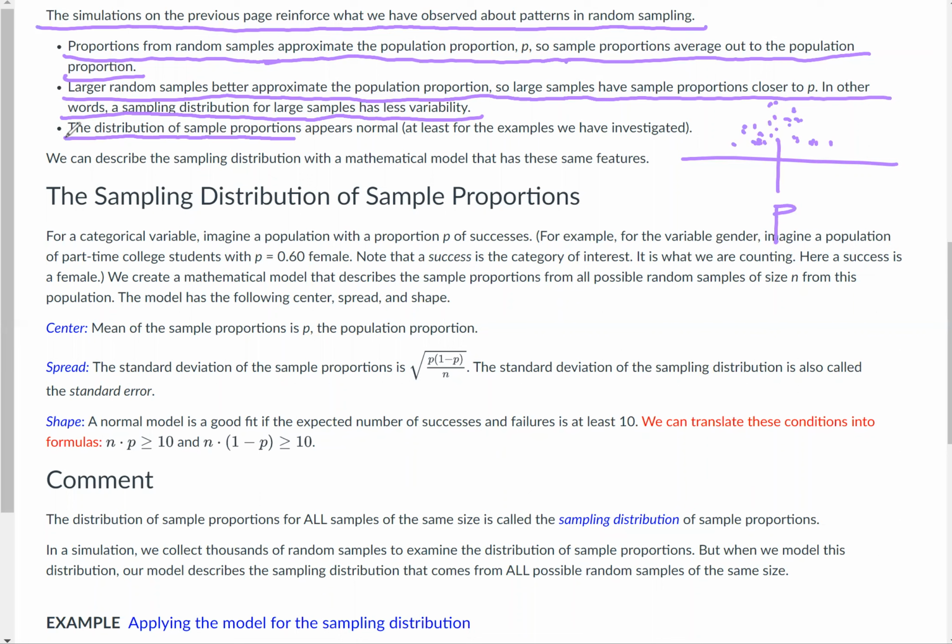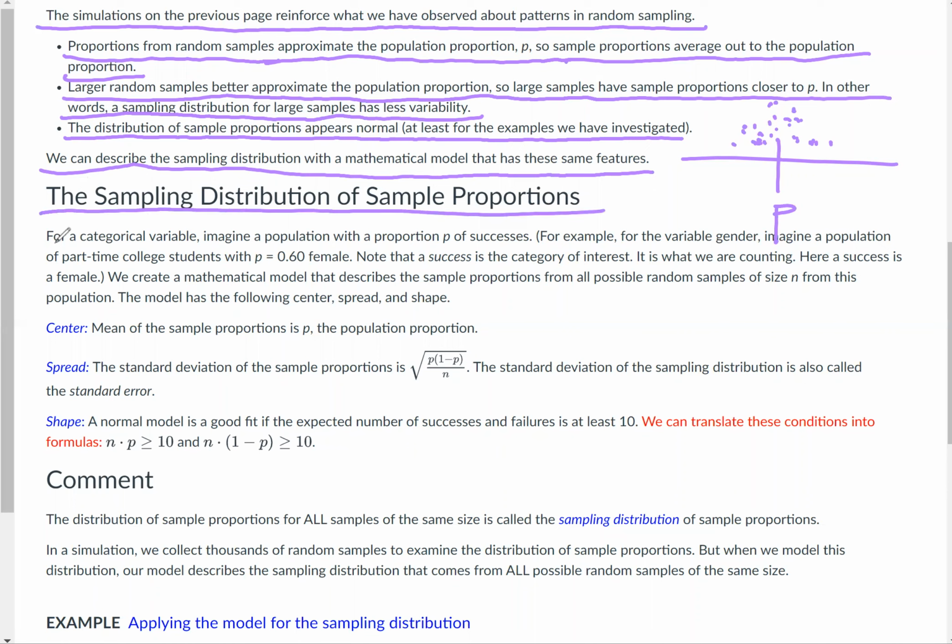The distribution of sample proportions appears normal, at least for the examples we have investigated. We can describe the sampling distribution with a mathematical model that has these same features. The sampling distribution of sample proportions. For a categorical variable like we've been talking about, whether or not a young adult is enrolled in a community college, the variable is not a number. It's yes, they are enrolled or they're not.